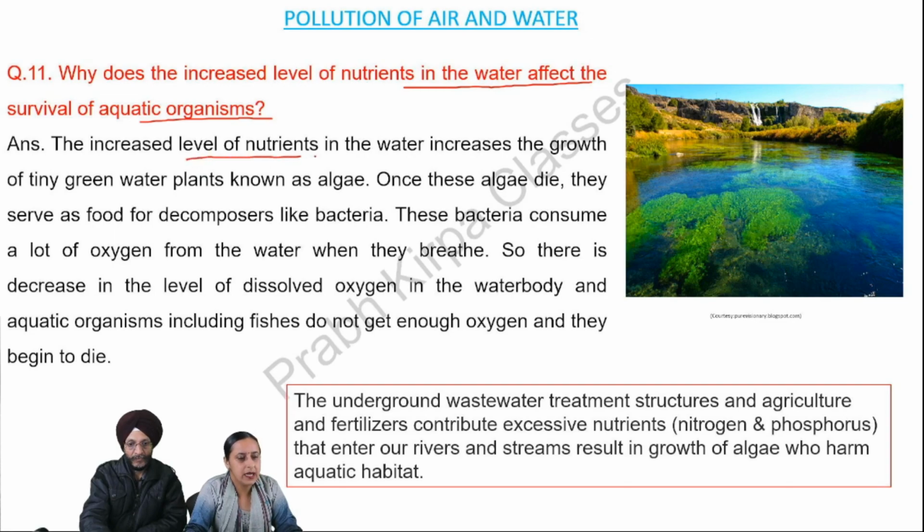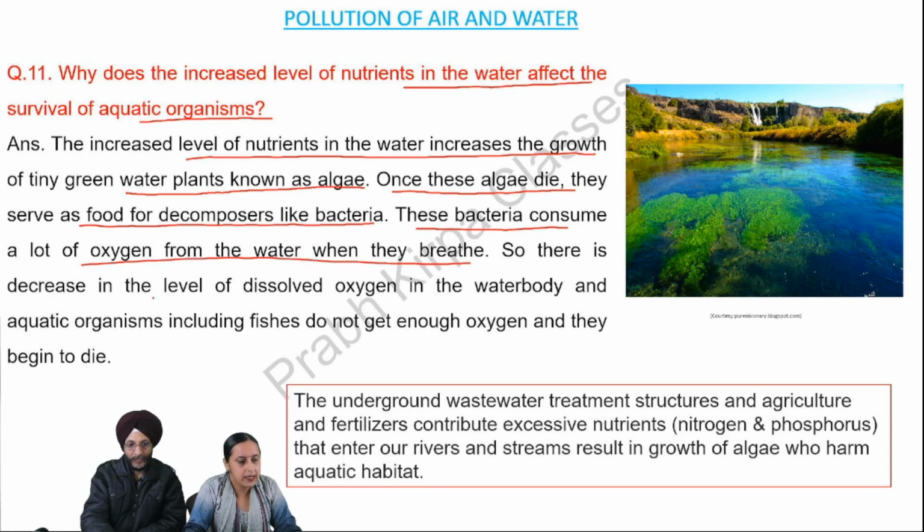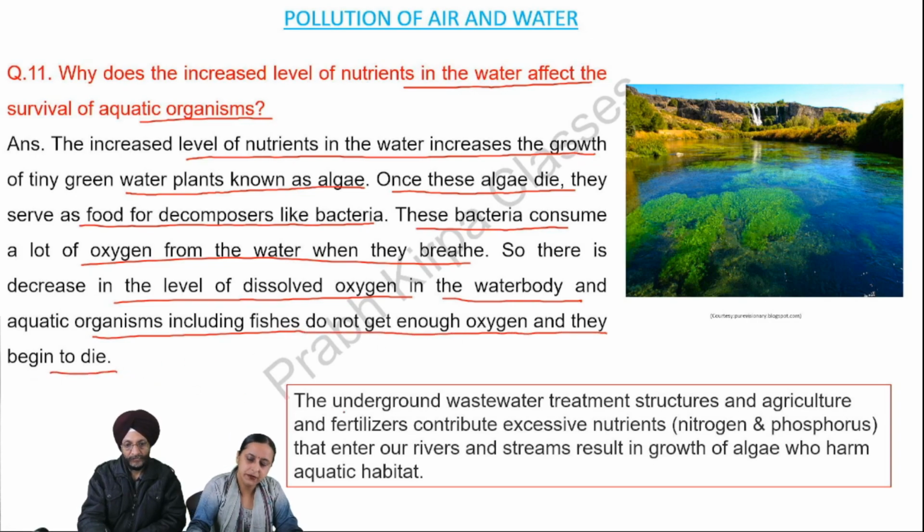The increased level of nutrients in the water increases the growth of tiny green water plants known as algae. Once these algae die, they serve as food for decomposers like bacteria. These bacteria consume a lot of oxygen from the water when they breathe. So there is a decrease in the level of dissolved oxygen in the water body, and aquatic organisms including fishes do not get enough oxygen and they begin to die.